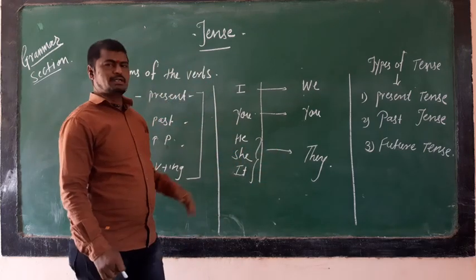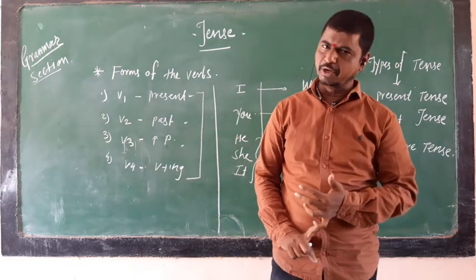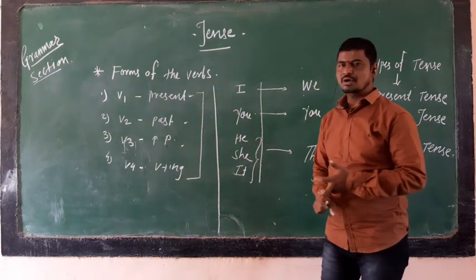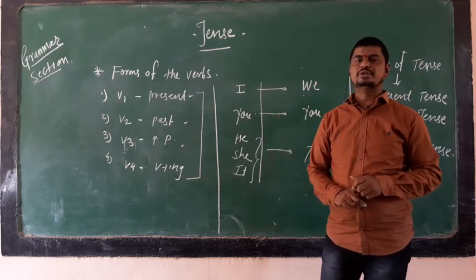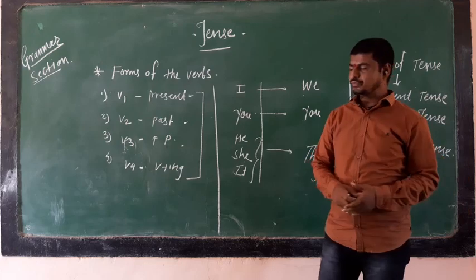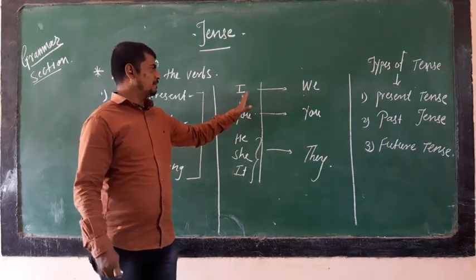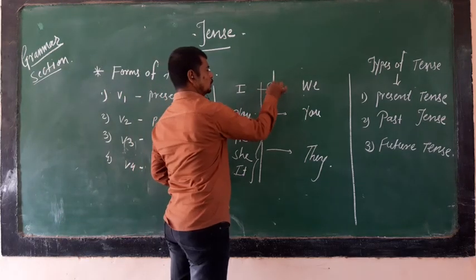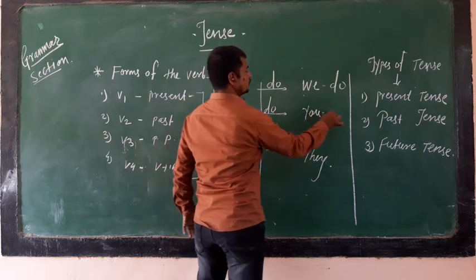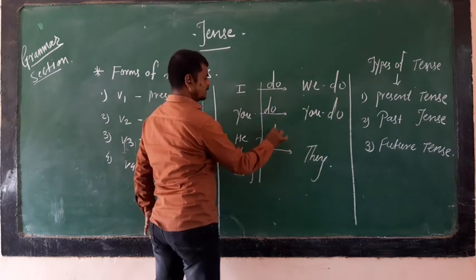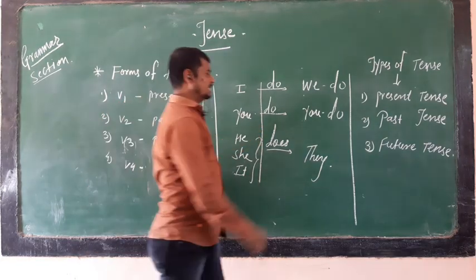Many students are confused about when to use do, when to use does, when to use have, when to use has, or shall and will. So first, let me clarify. I do, we do, you do. He, she, it does. Keep it in mind. He, she, it does, and they do.